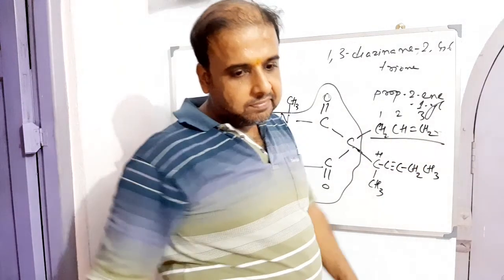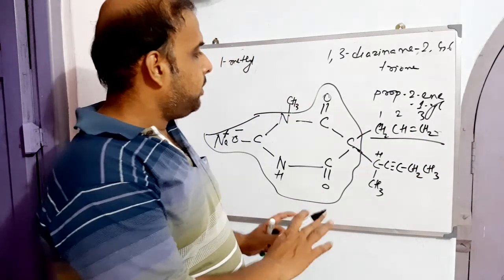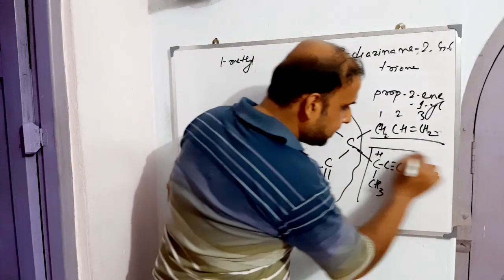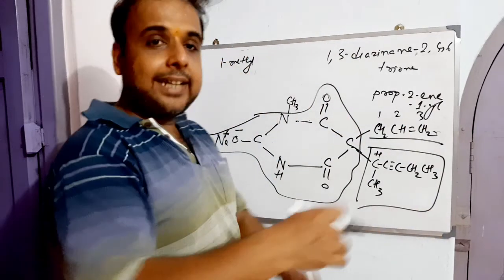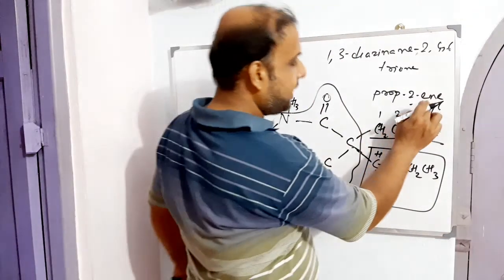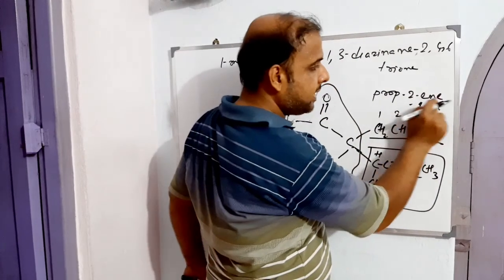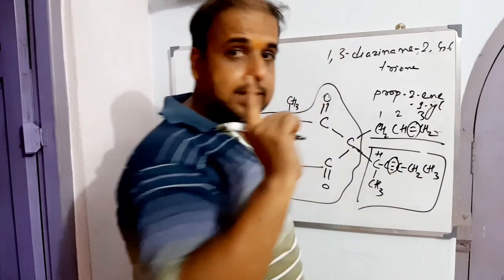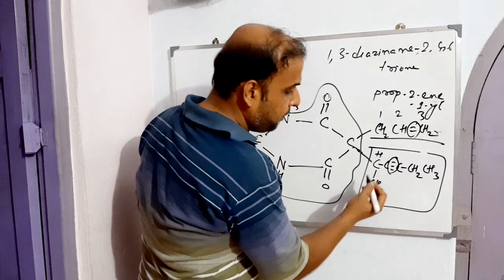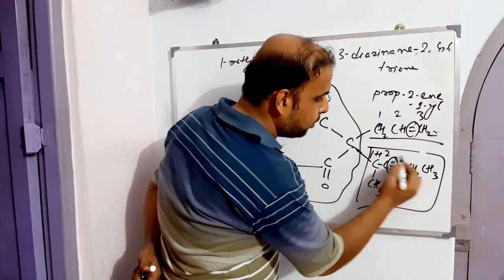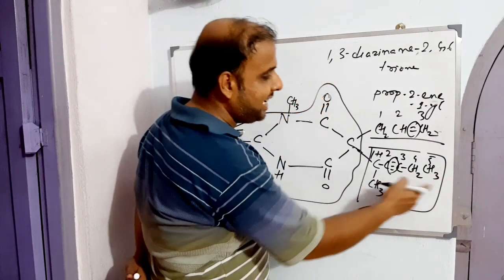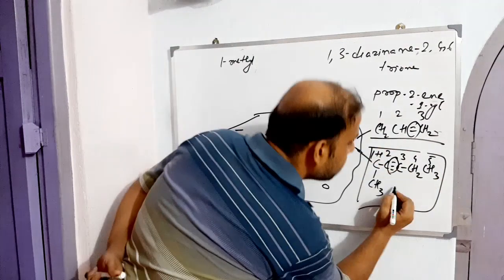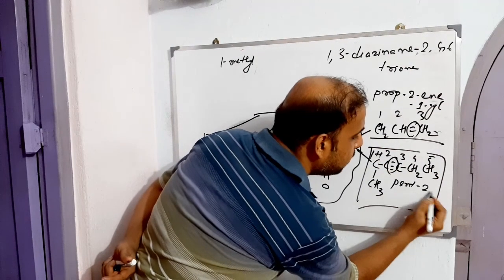So this is all about this. Now let's move to this section. So this is not yne, rather yn. Sorry, this one is en, right? Why en? Because a double bond is there. Here it is a triple bond, so that means yne. How many carbons are there? If we consider this as the first carbon, 1, 2, 3, 4, 5. So this is basically pent-2-yn.